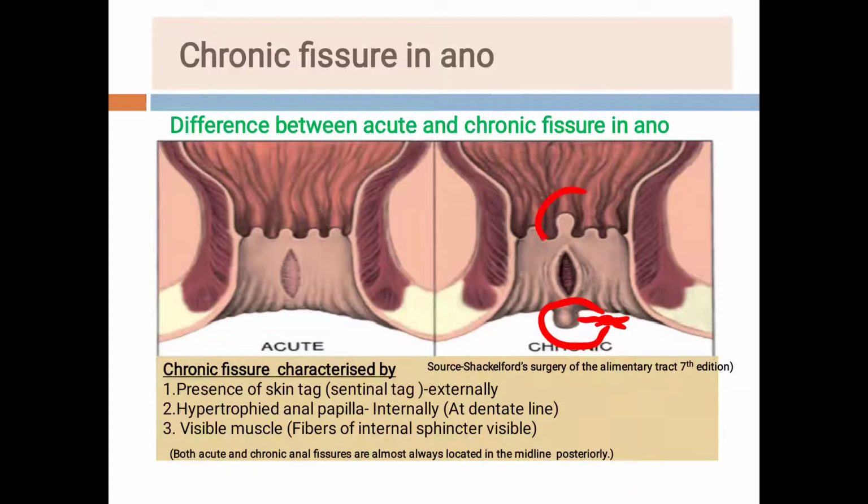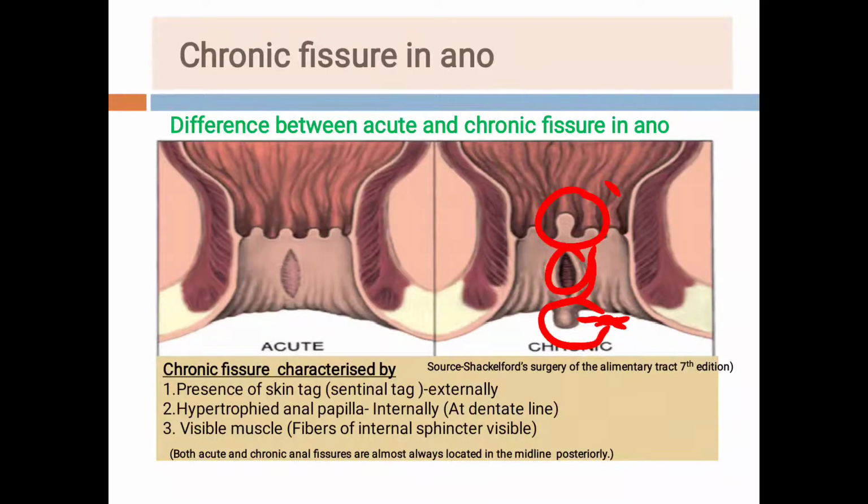Then another is the hypertrophied anal papilla, which is present internally, and this is the fissure. In this fissure you see the internal fibers of the internal sphincter, they are visible.